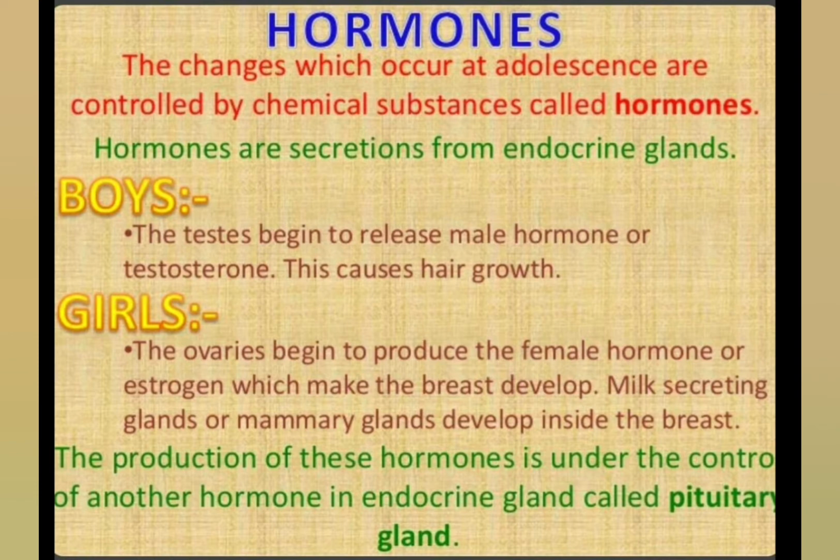In girls, the ovaries begin to produce the female hormones, or estrogen, which makes the breasts develop. Milk secreting glands or mammary glands develop inside the breast. The production of these hormones is under the control of another hormone from the endocrine gland called the pituitary gland. All right, so what is the definition of hormones?